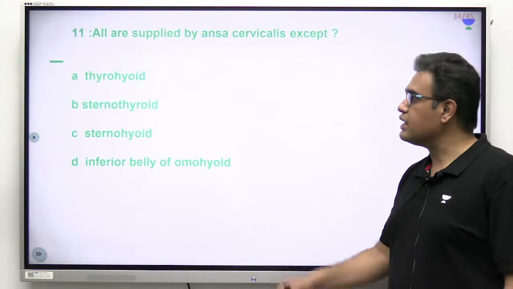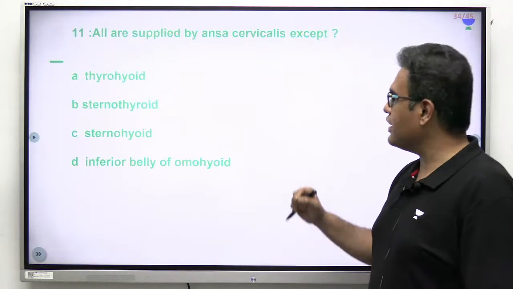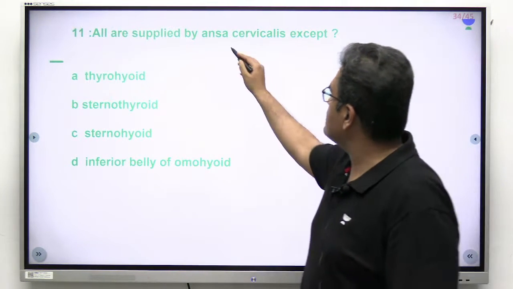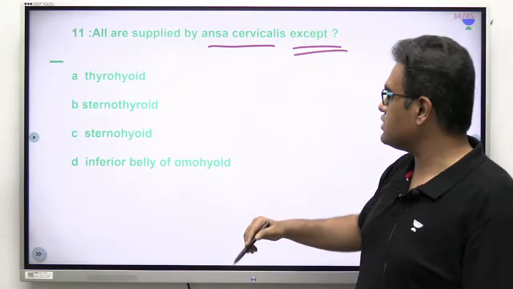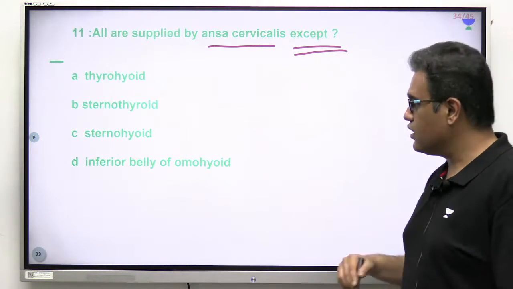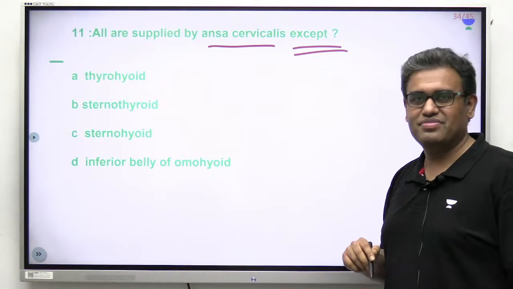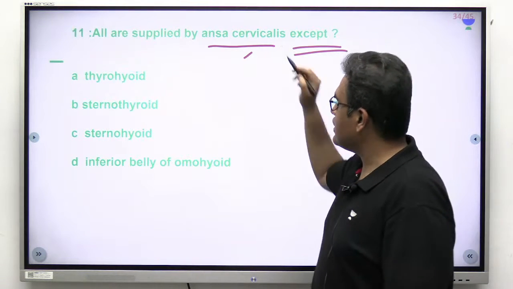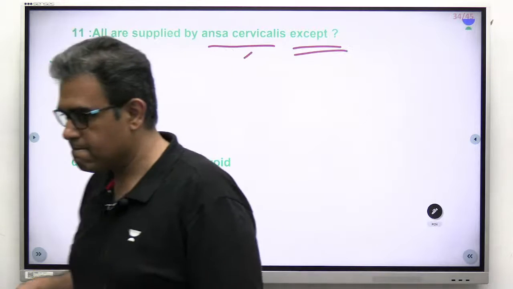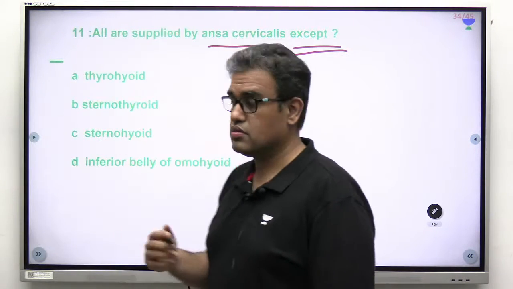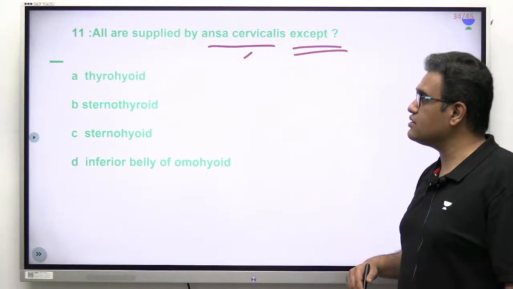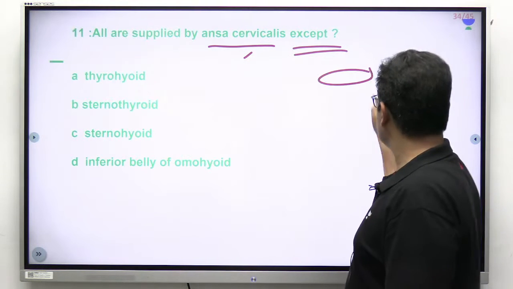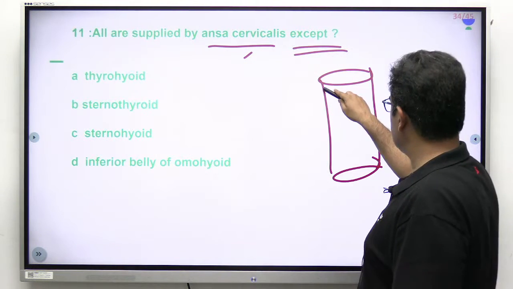Let's come to the 11th question. Green color, the smallest question till now. I don't know whether you are able to see it nicely or not, but I will read out the options. All are supplied by ansa cervicalis except: thyrohyoid, sternothyroid, sternohyoid, or inferior belly of omohyoid. The topic, ansa cervicalis, is important. This is your carotid sheath, and here you have this ansa cervicalis.